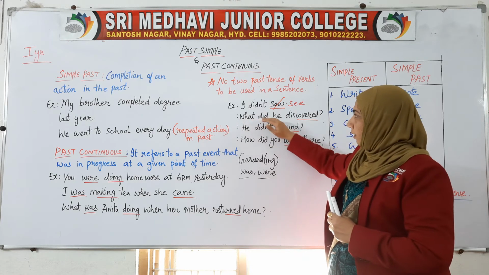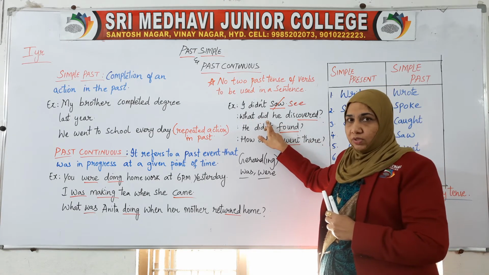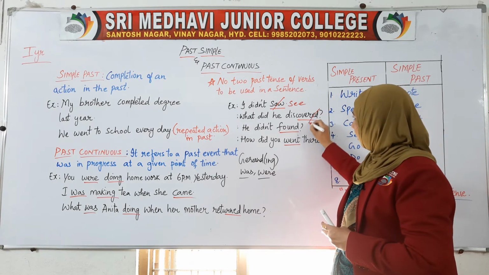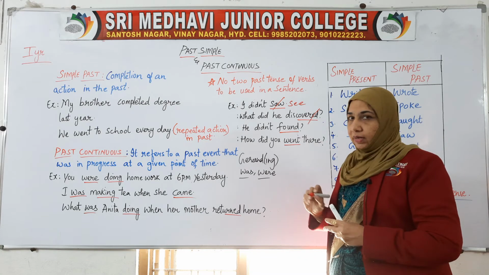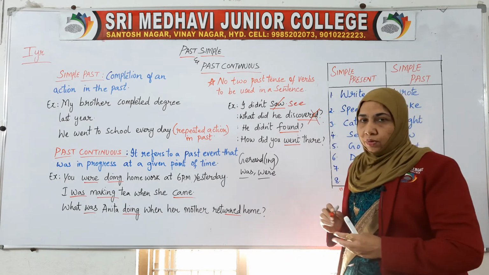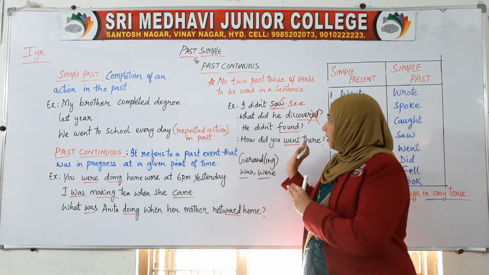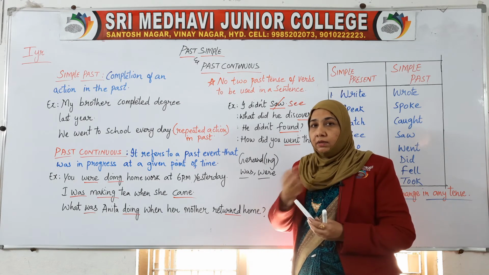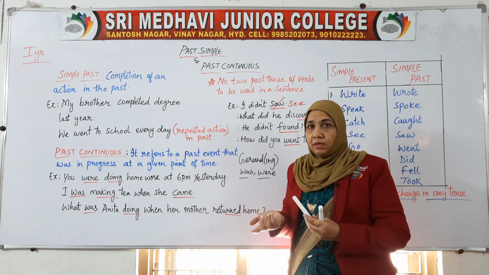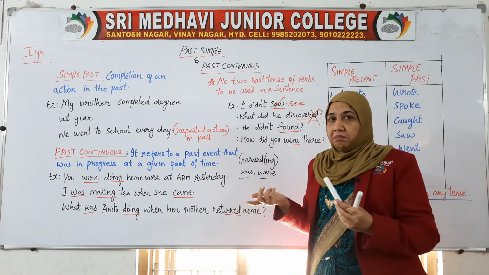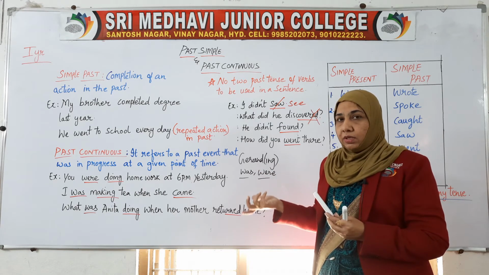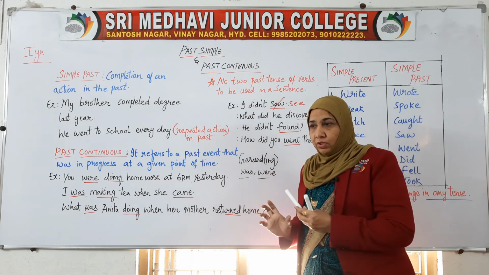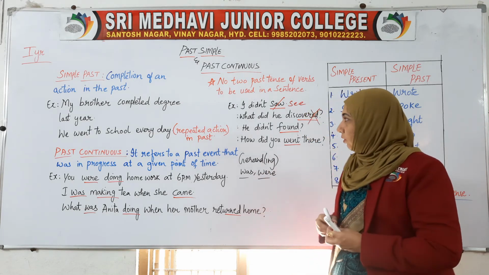Here, "what did" is already the past tense. Now here, instead of writing "discovered," we have to use only "discover." The "ed" is to be cut off. "What did he discover?" The same meaning. But if you use "discovered," it shows our ignorance. It shows a part of illiteracy, that we don't know how to use the terms or the tenses in the language.